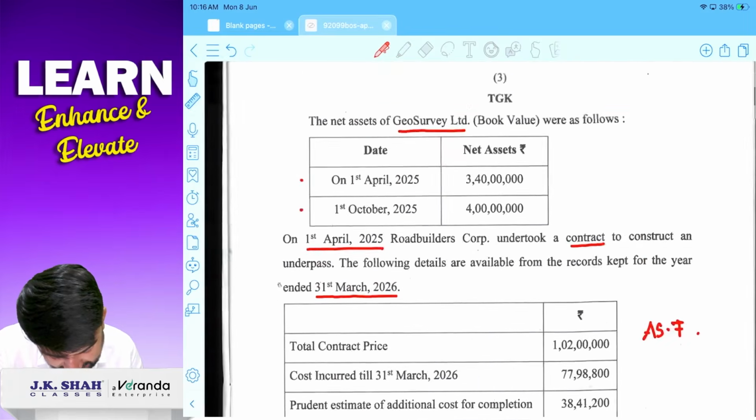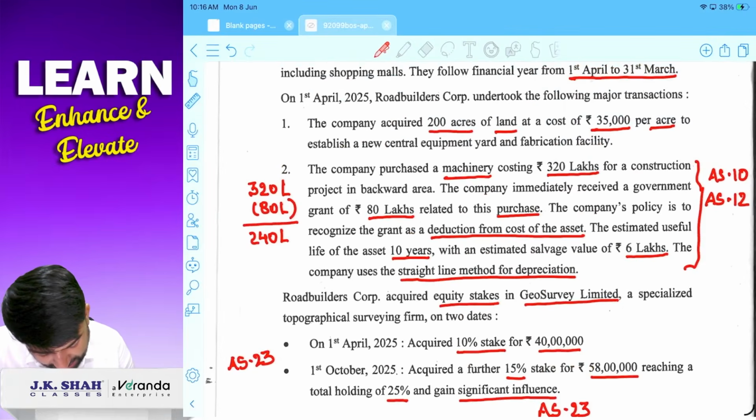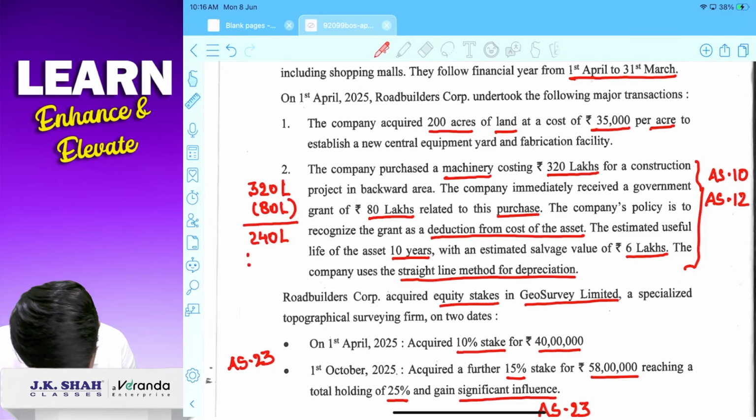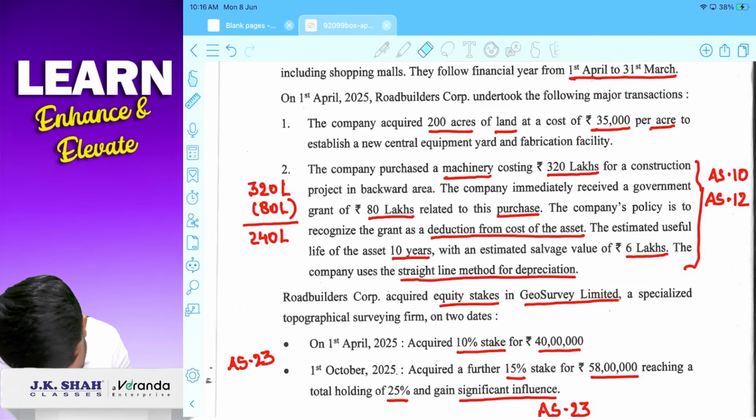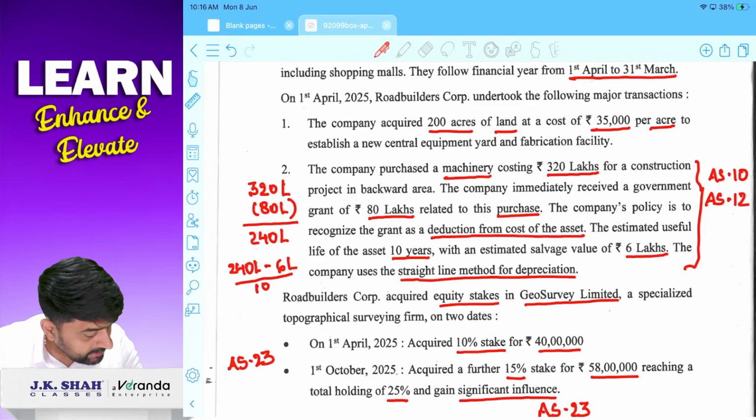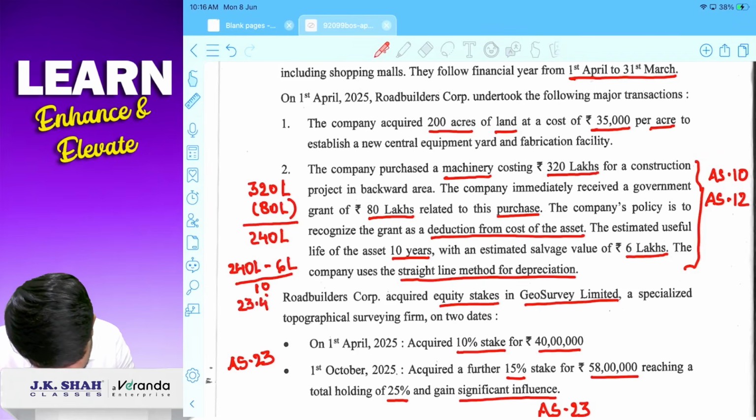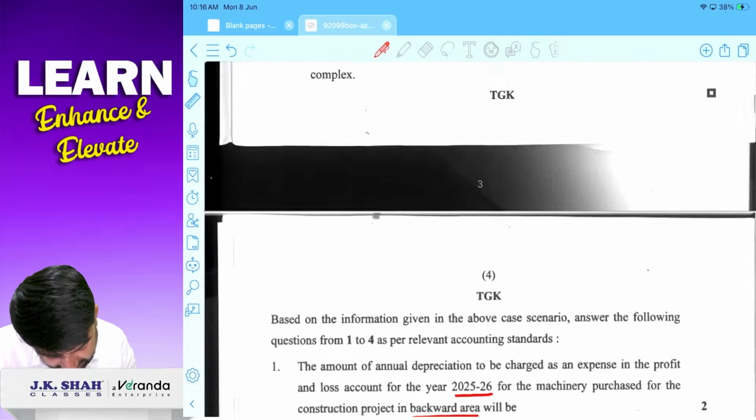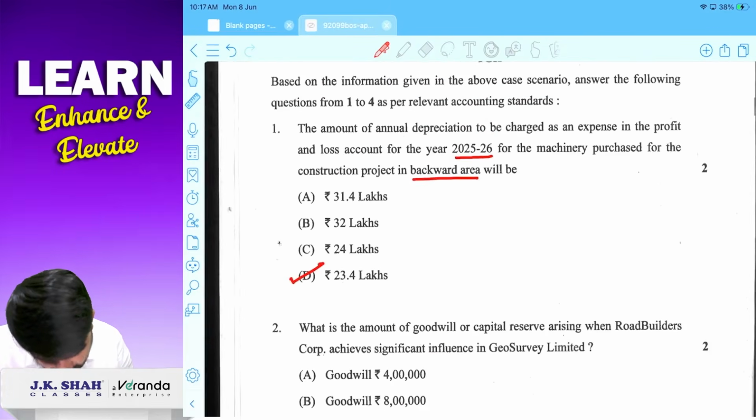बहुत simple है. I can say that ये asset वाला part will be applicable. So net acquisition cost was 240 lakhs. Correct? 240 lakhs. ये 240 lakhs divided by, I can say, okay, scrap value is given here. So scrap value minus कर देंगे. So 240 lakhs original cost minus scrap value 6 lakhs divided by life of 10 years. So 240 minus 6 divided by 10, 23.4. So depreciation will be 23 lakh 40,000. So answer is D.